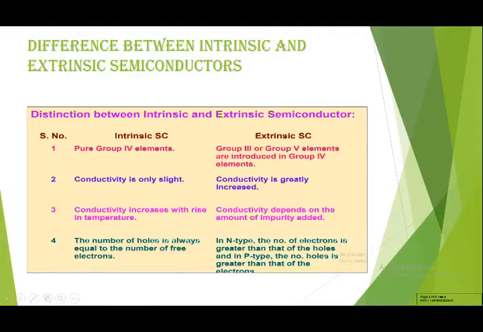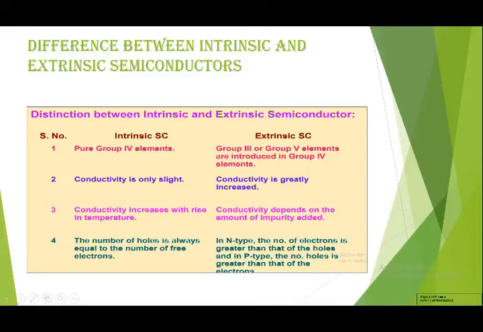Second, the conductivity of an intrinsic semiconductor is low, but the conductivity of an extrinsic semiconductor is high, or we can increase it. The conductivity increases with the rise in temperature in an intrinsic semiconductor. But in an extrinsic semiconductor, we can increase the conductivity by adding more impurity. It depends on the amount of impurity.